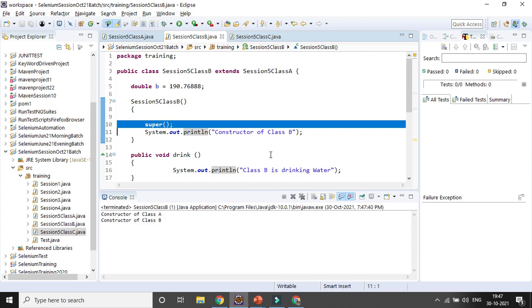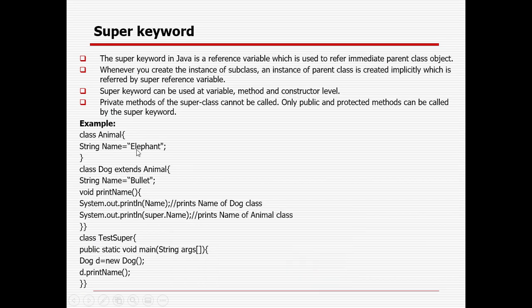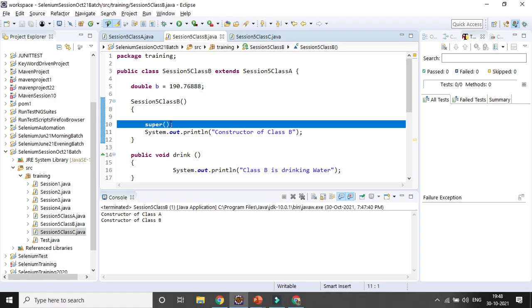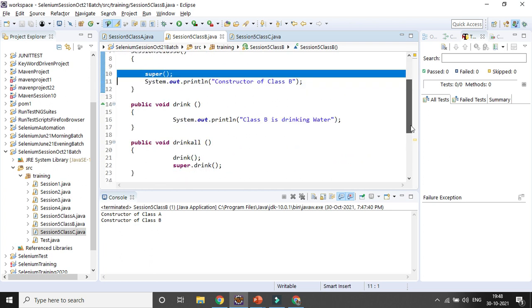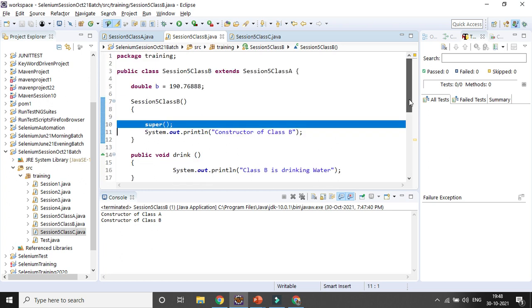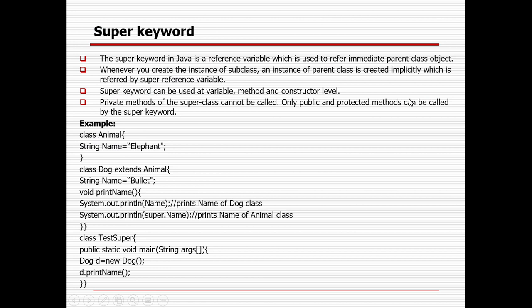I already gave the example for the variable here. In case you want to access the variable of the parent class, you have to use super dot the variable name. For the constructor, you simply use super, only super, and for the method you need to use super dot method name. So those are three different ways. With the help of the super keyword, you can access the variable, the constructor and the method.